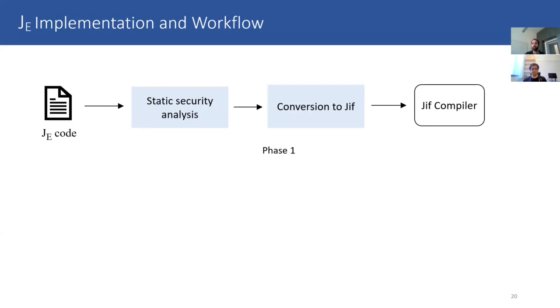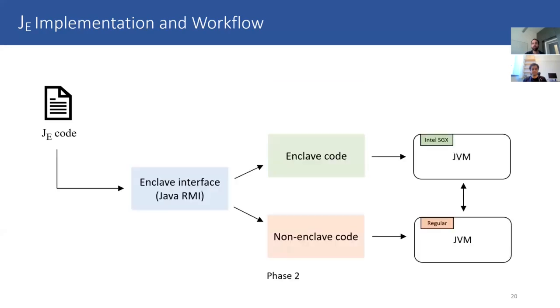If the security verification succeeds, then in the second phase, we add the enclave, non-enclave interface using Java RMI and split the code into two parts. For the enclave, we use Intel SGX, and we put a JVM inside the Intel SGX and run the enclave code on top of it. And outside, we use a regular JVM.